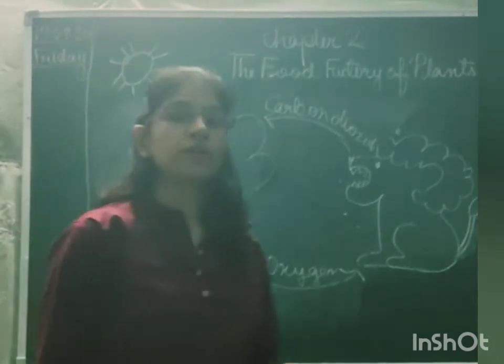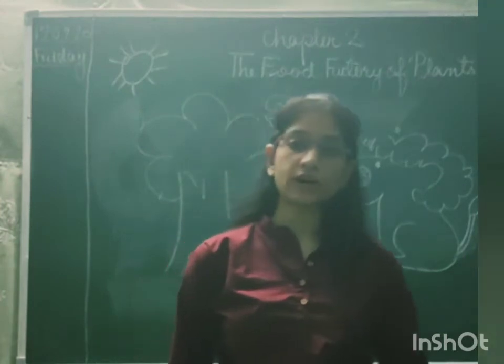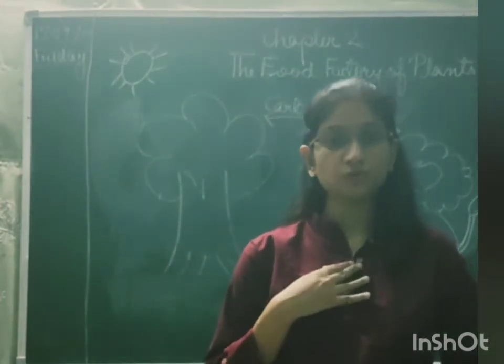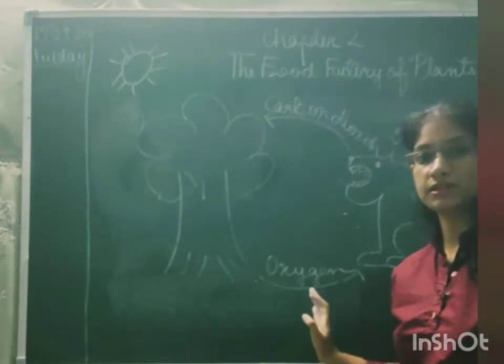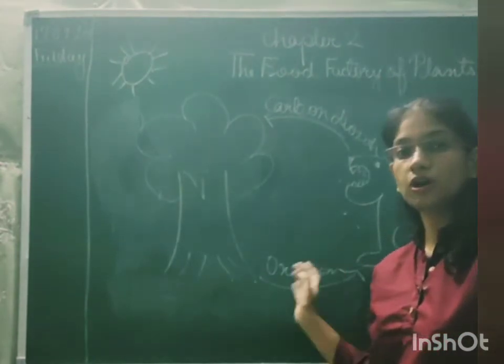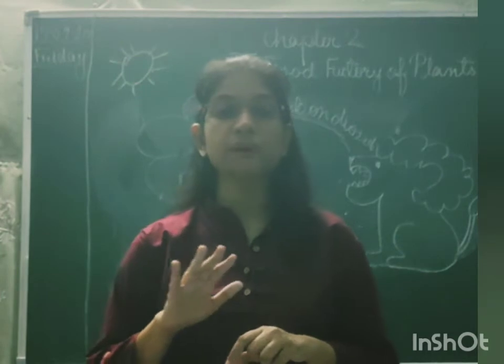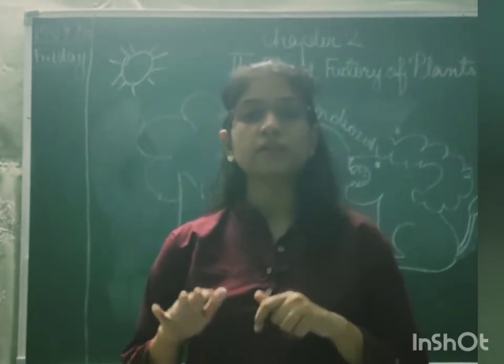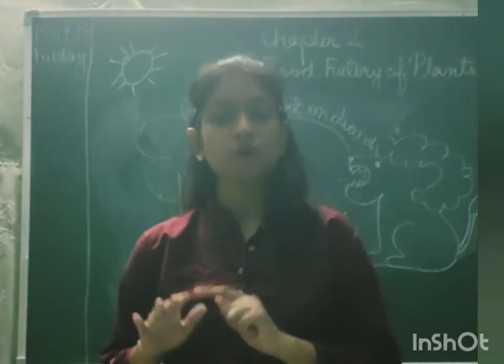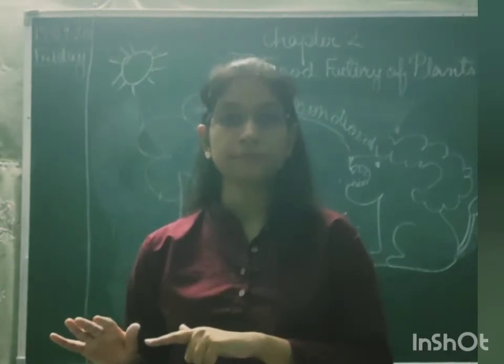So this means what? That basically all the living organisms, be it human beings, be it plants, be it animals, they are all interdependent on each other. God has made this balance in nature so that we may all function normally and peacefully.